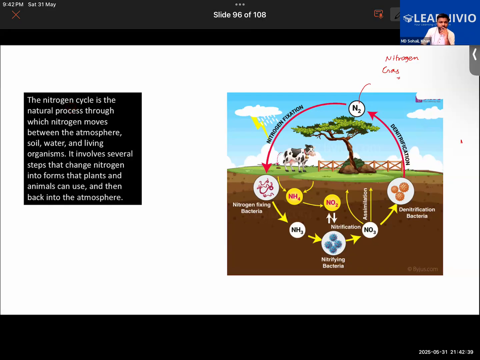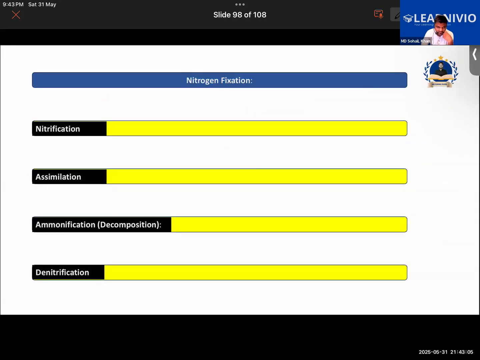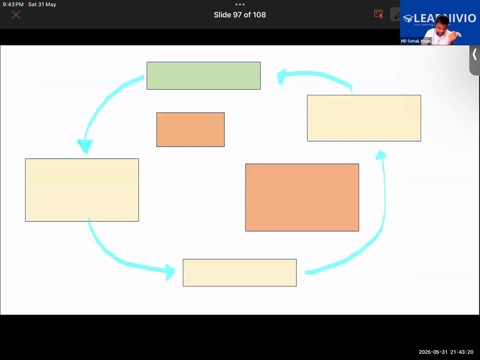So the nitrogen cycle is the process through which nitrogen moves between the atmosphere, soil, water, and living organisms. It will go from the air to the soil, through the water also, and to the animals also, and then go back again to the air. It involves several steps: nitrogen fixation first of all, then nitrification, assimilation, ammonification, and denitrification. This might seem a bit difficult, but they are easy to understand, which we'll be learning about.